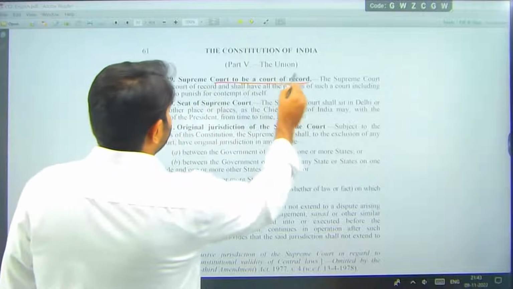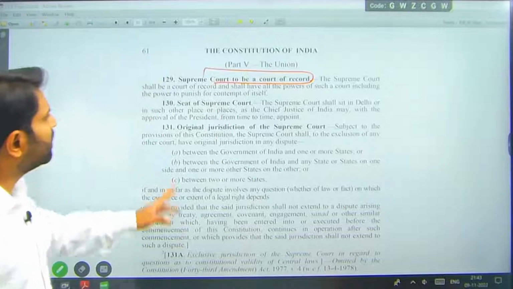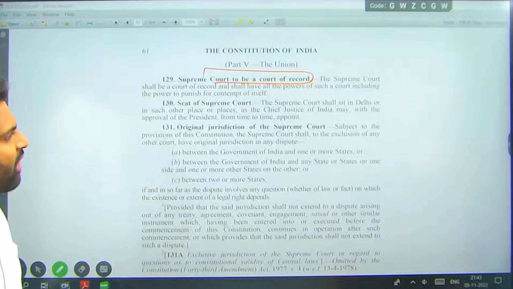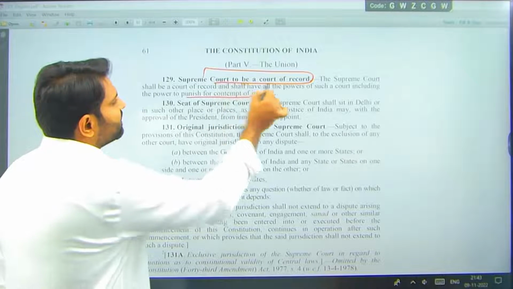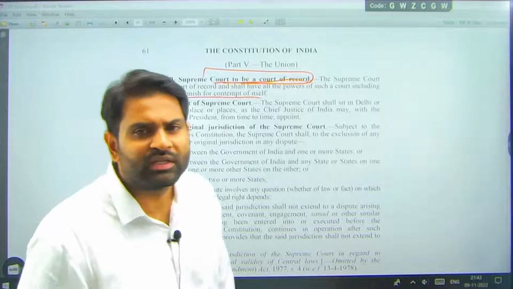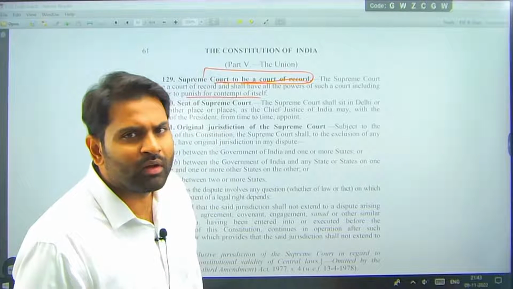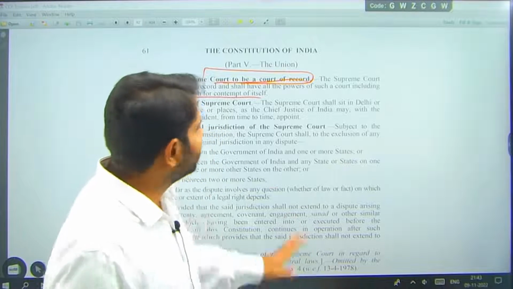The Supreme Court shall be a court of record and shall have all the powers of such a court, including the power to punish for contempt of itself. Whatever the happenings, whatever the things happening before the Supreme Court, right? Supreme Court and High Court are also courts of record in India.